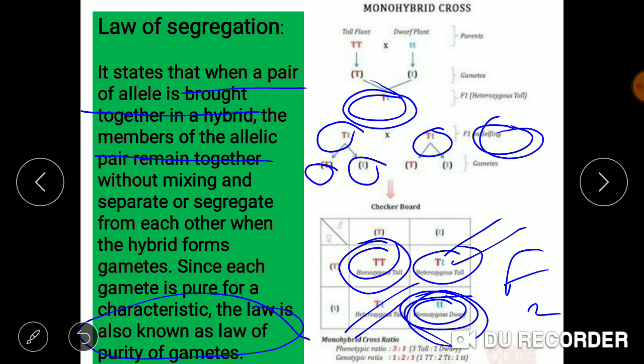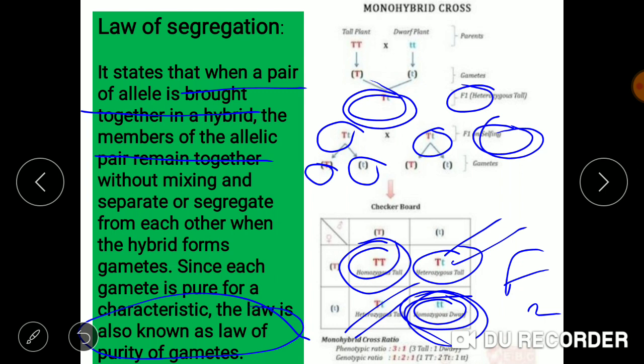So we concluded from the law of segregation that the capital T and small t hybrid variety, a combination of two different alleles, contained the recessive allele in the first generation, which was not able to express itself.